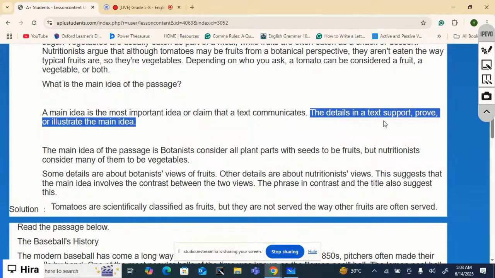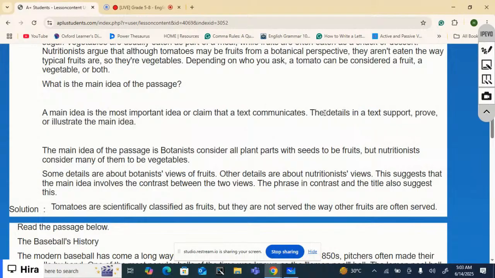Well, there are certain things that help you do it. The details in a text support that main idea, prove that main idea, or illustrate that main idea. So, details are important. When we read any text and paragraph, when you read the details, you can figure out the main idea.